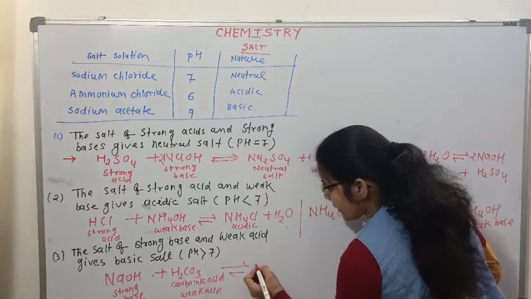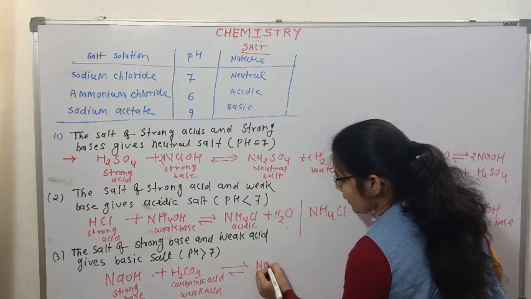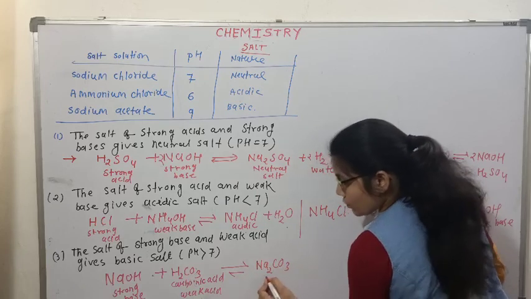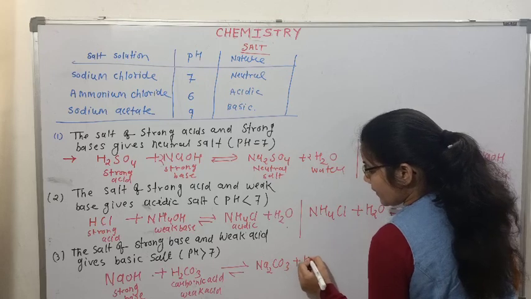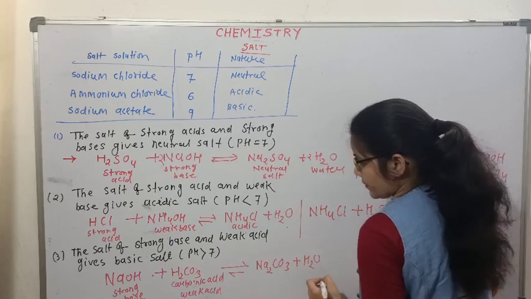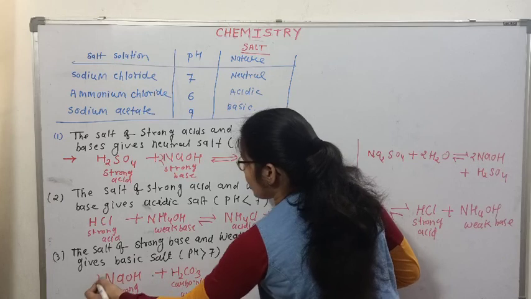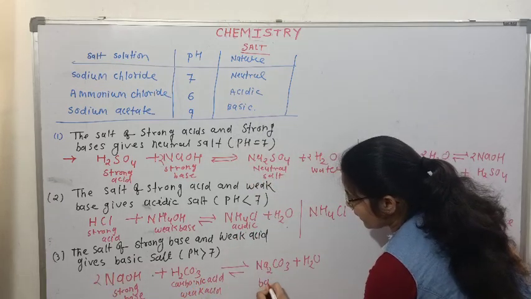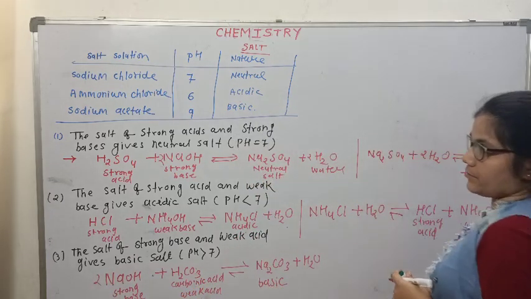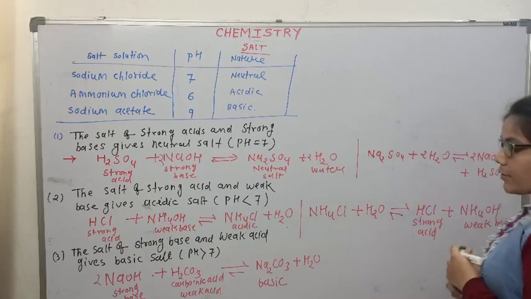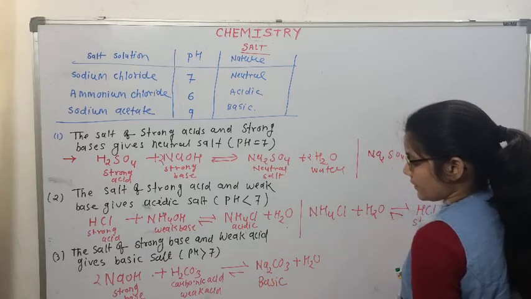When they mix, they give Na2CO3, sodium carbonate, and water. So sodium carbonate is a basic salt.